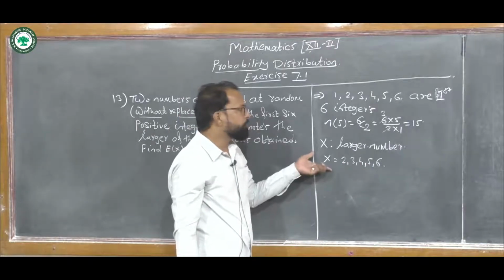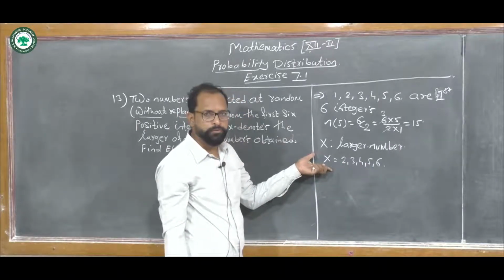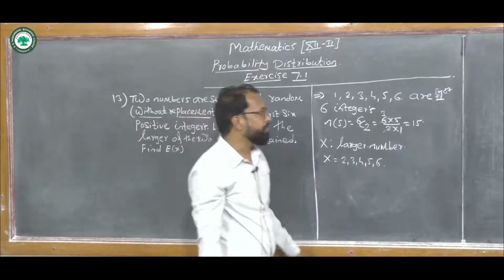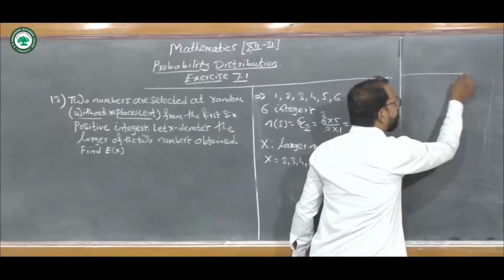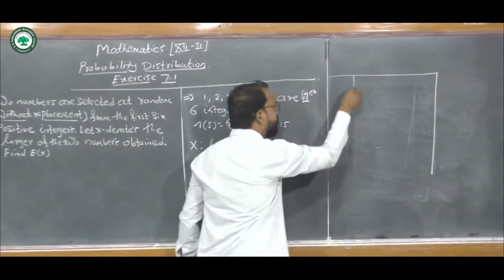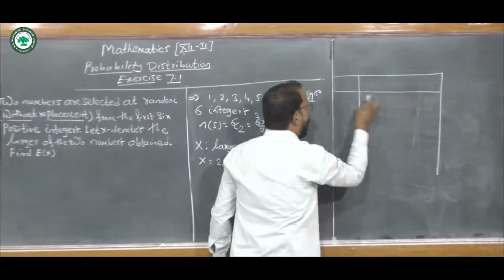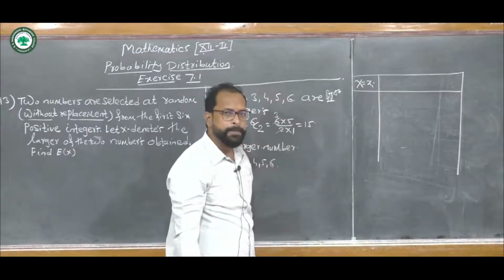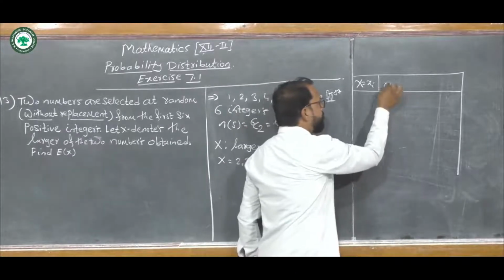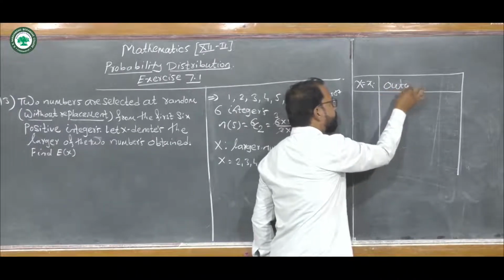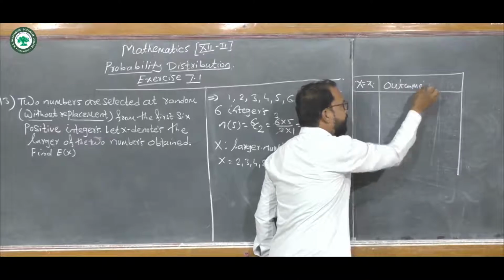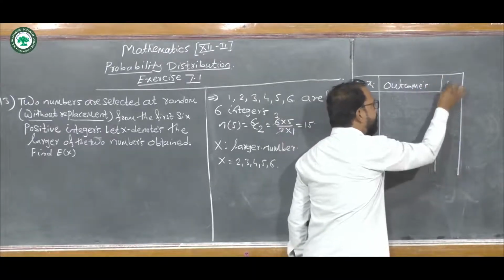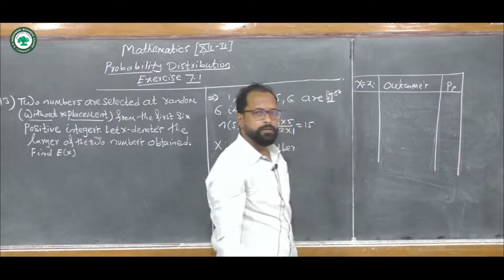Now first we find the probability distribution for this random variable x. For that we make a table which shows the value of the random variable x equals xi, the favorable outcomes for that value of x, and the corresponding probability pi.